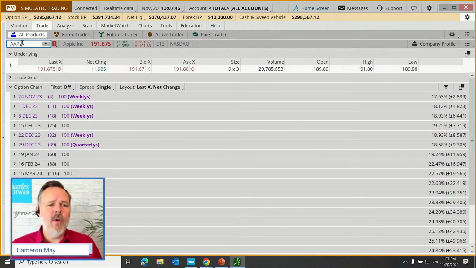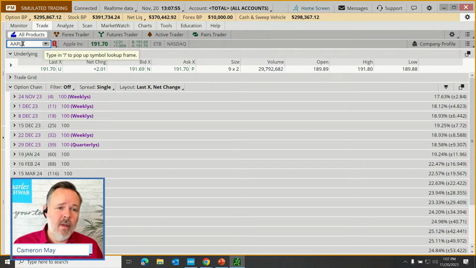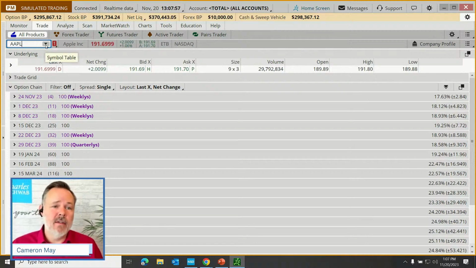All right, but on the second row here, next to our symbol, there are a few additional functions I want to examine. First of all, is this down arrow. This can be very useful if we don't know a symbol, or if we just want to quickly navigate to things like individual securities or to our current positions or even to indexes. That can be done using this little down arrow.